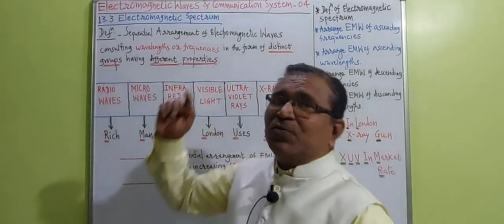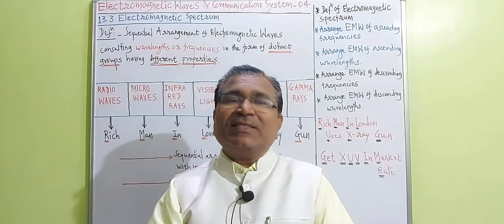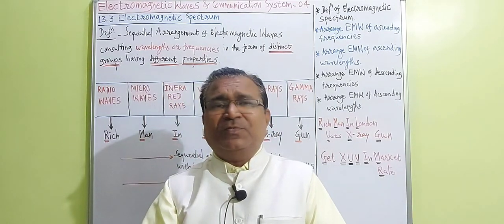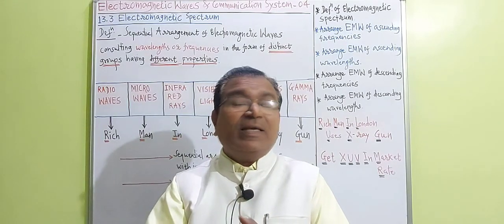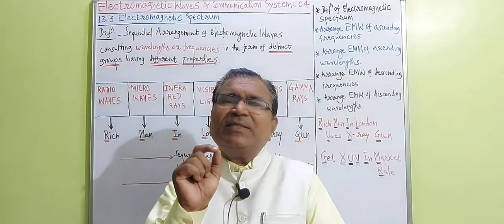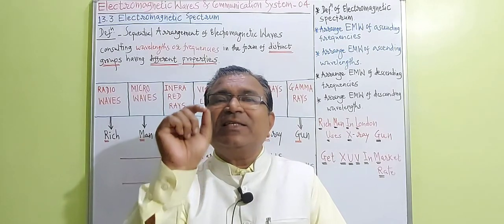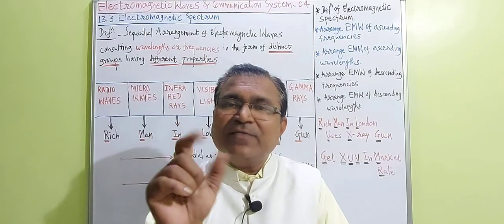As long as the 11th Science chapter Electromagnetic Waves and Communication System is concerned, this is lecture number 4, and in this lecture we have to discuss the electromagnetic spectrum. You might be puzzled by the word spectrum. Here, spectrum is nothing but the systematic and sequential arrangement of electromagnetic waves.